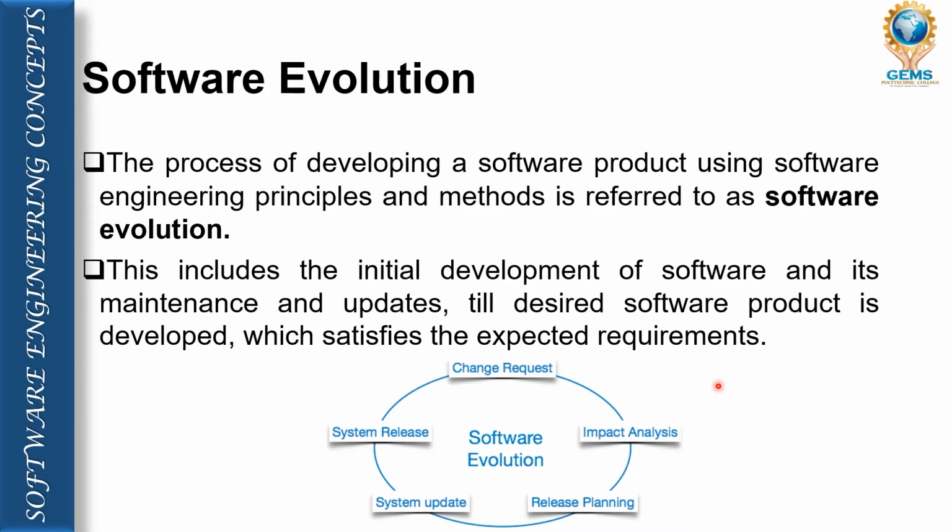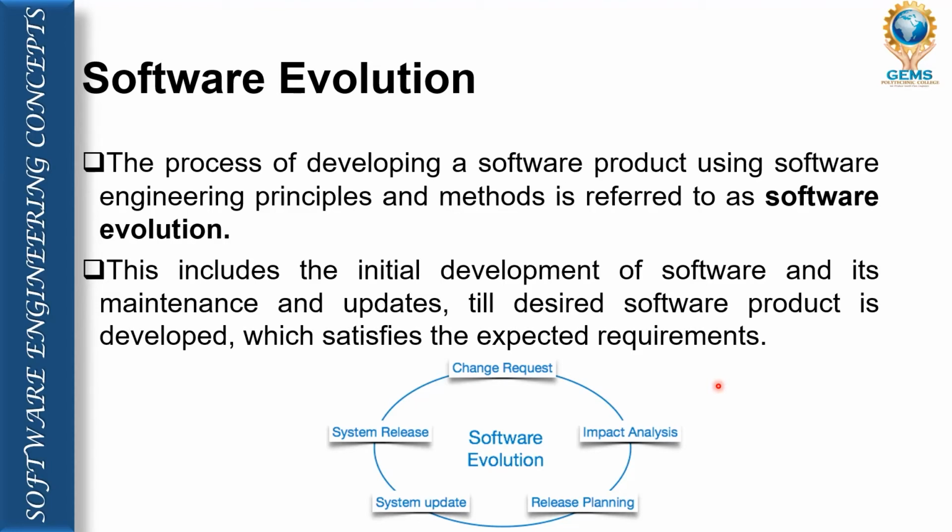The process of developing a software product using software engineering principles, methods and procedures is known as software evolution. Software evolution includes the initial development of a software and its maintenance and updates, till the desired software product is developed which satisfies the expected requirements of the client.